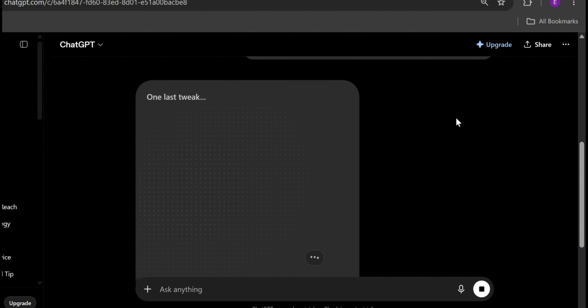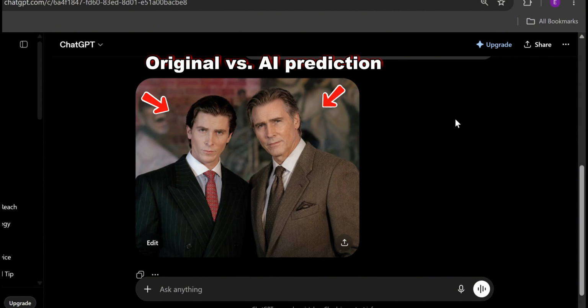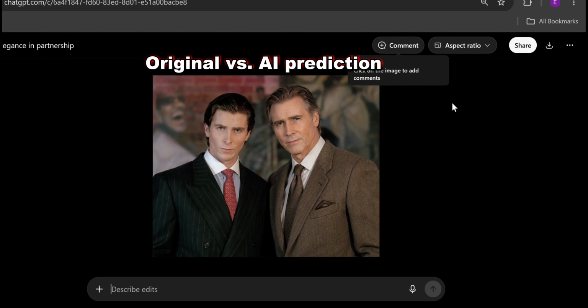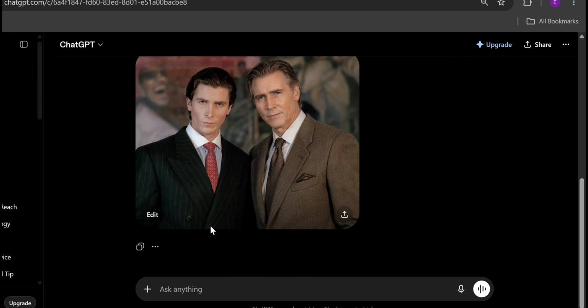As you can see, the original version is with the black suit, and on the right we got the guess of the AI, how Christian Bale will look 30 years after the first image. It's a bit more accurate.